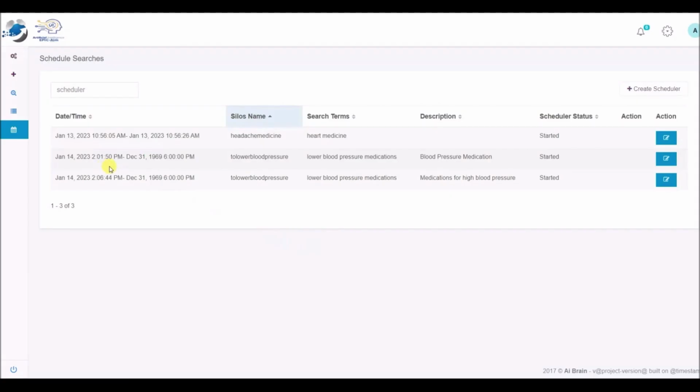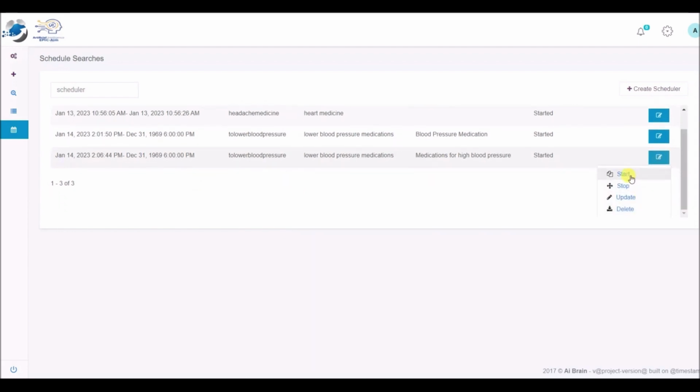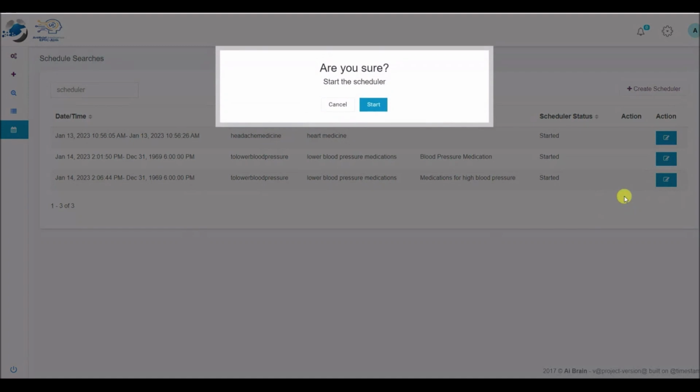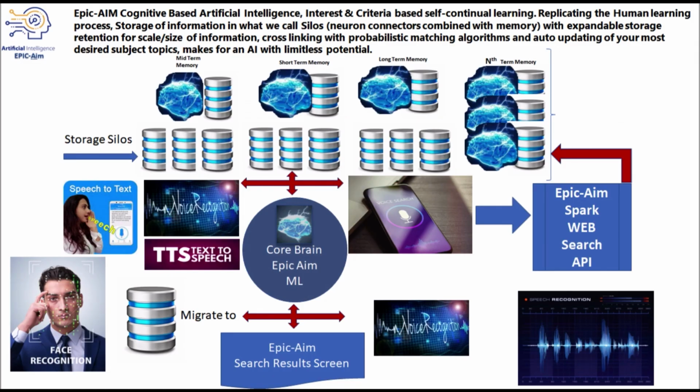Now we see two new schedules. The user simply selects the schedule and clicks the action button, then selects the start icon. Now moving forward, that schedule will be monitored by Epic AIM and run according to the schedule, keeping the automated learning process delivery, if or until the user selects to stop it or the user does not access these results for a designated time period. Next, you will see the prior video of running the main Epic AIM application.